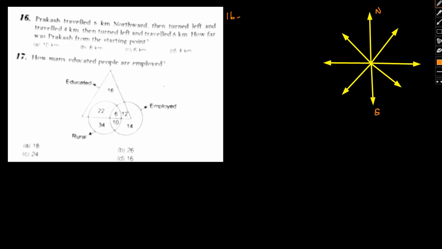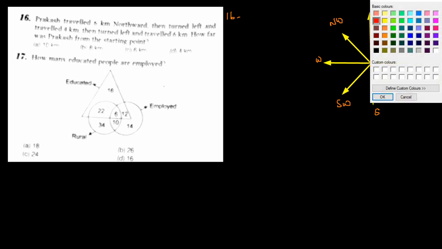North, south, southeast, east, northeast, northwest, west and southwest. Okay, so we'll follow this particular pattern.